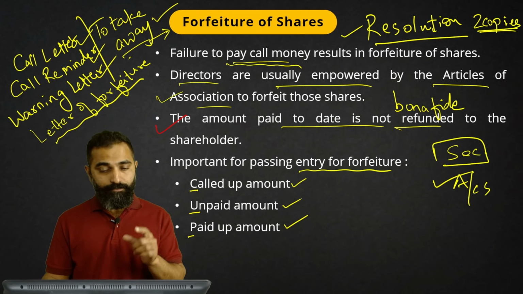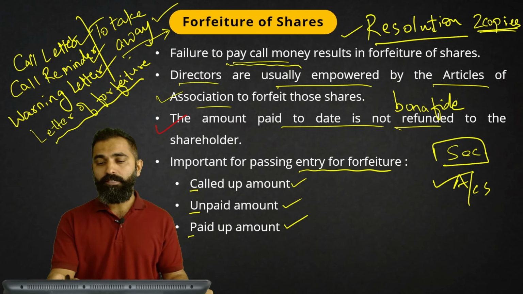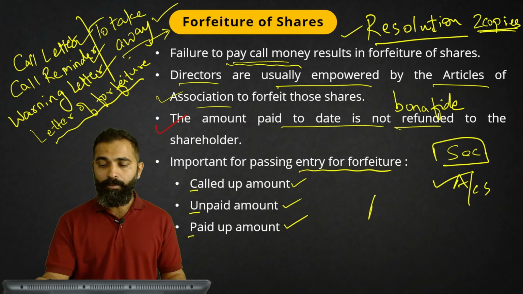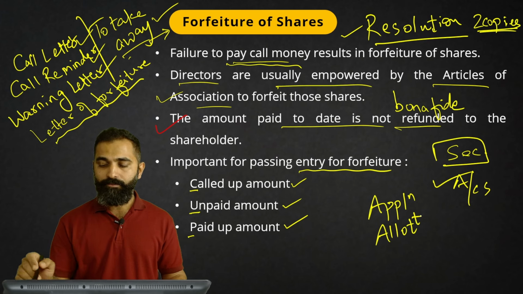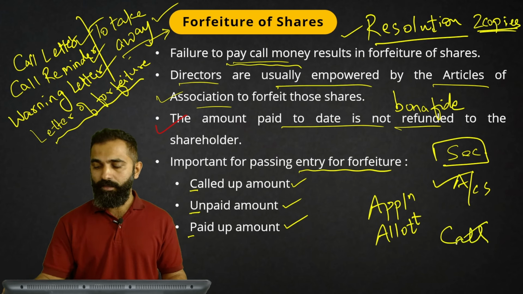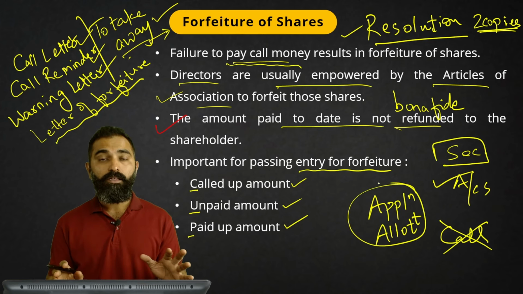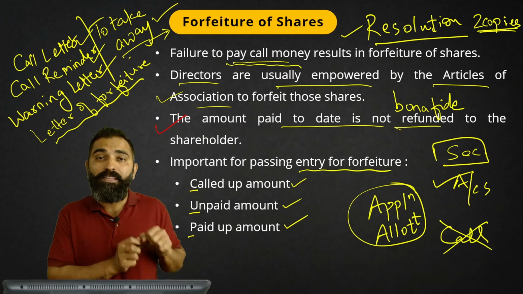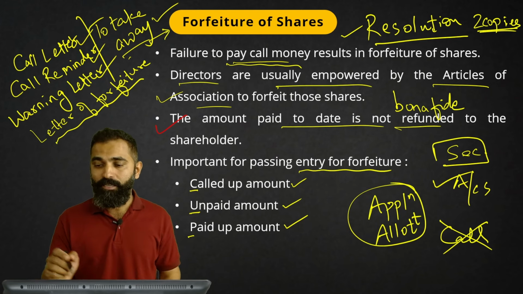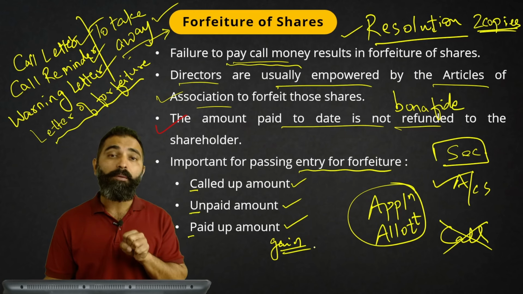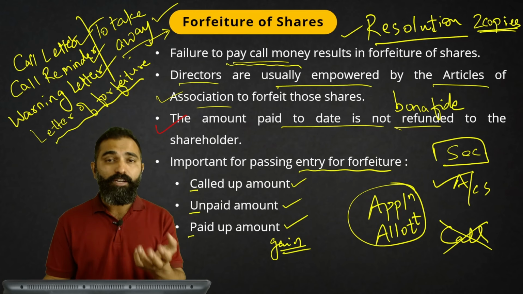The second thing that we need to remember is whatever amount the shareholder has paid, let's say the shareholder paid application money and allotment money, let's say 2 installments were paid, but he could not pay the call money. Whatever amount was paid by this person will not be refunded. That will be kept by the company. It will be retained by the company. So for the company, this will be a gain. This paid up amount will be a gain for the company because the company is going to keep it. The company is not going to refund it.